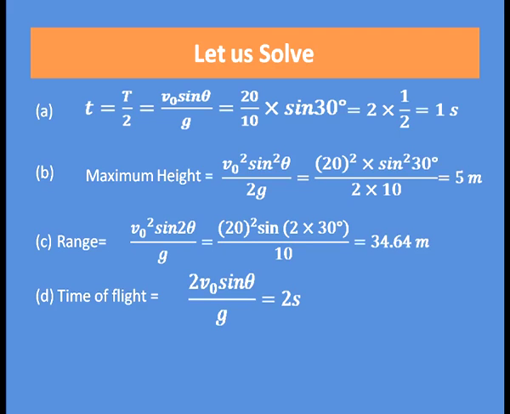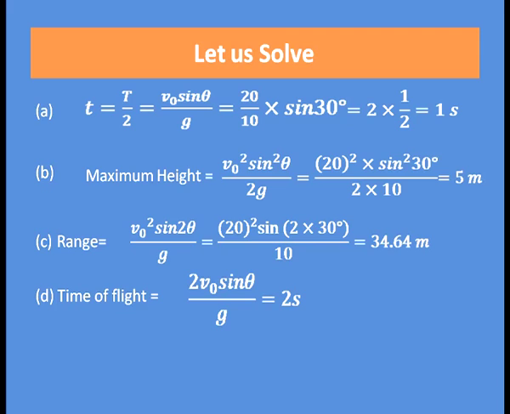Now, you can also calculate range by putting all the values given in the formula for range, that is V0 square sin 2 theta divided by g, which is equal to 34.64 meter, and the total time of flight is equal to twice of small t. You can also use the formula for time of flight, that is 2 V0 sin theta divided by g, and put all the values and it comes out to be 2 seconds.